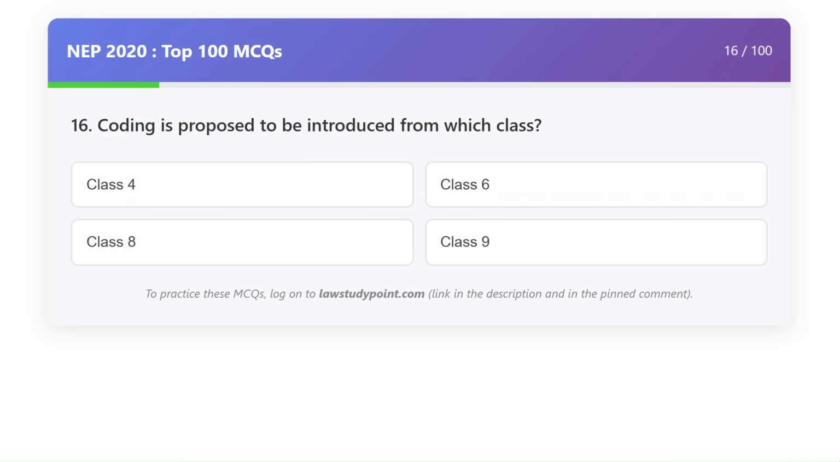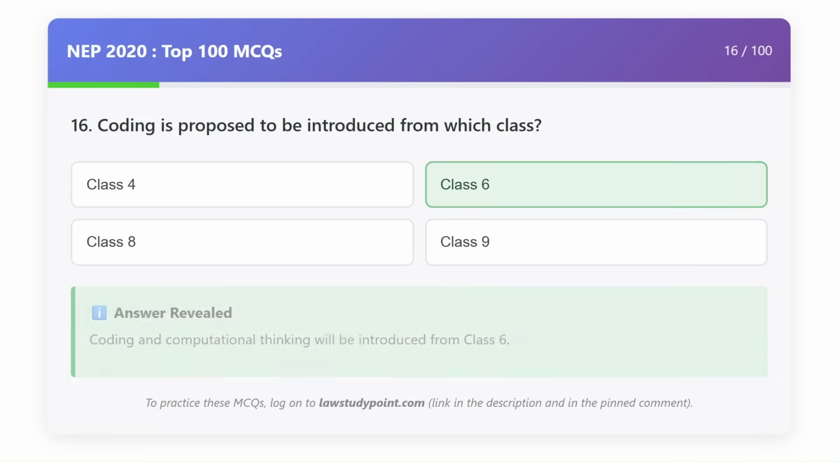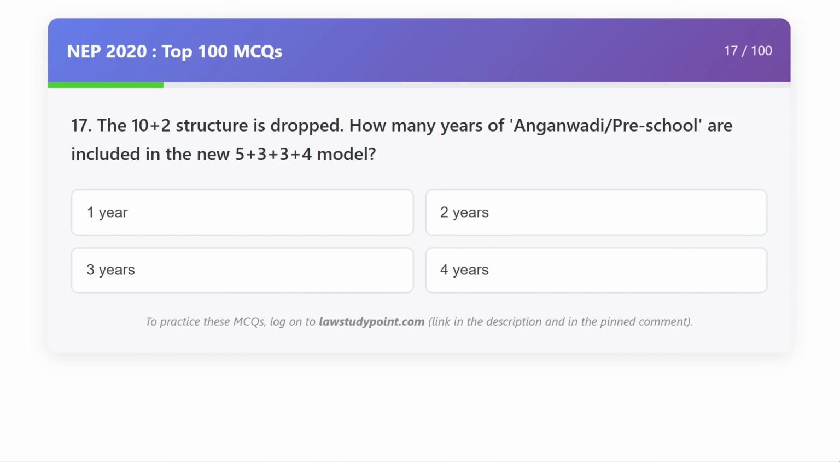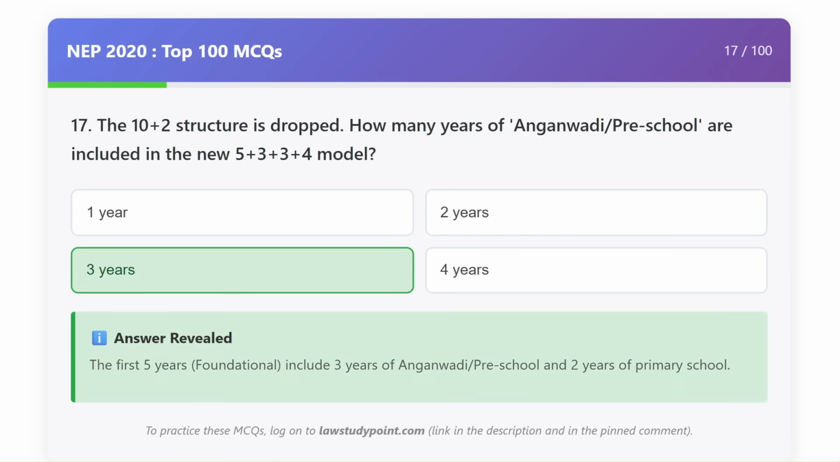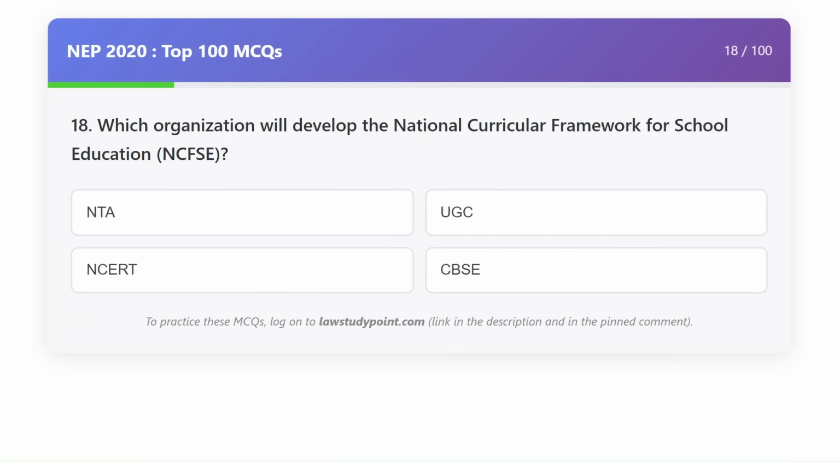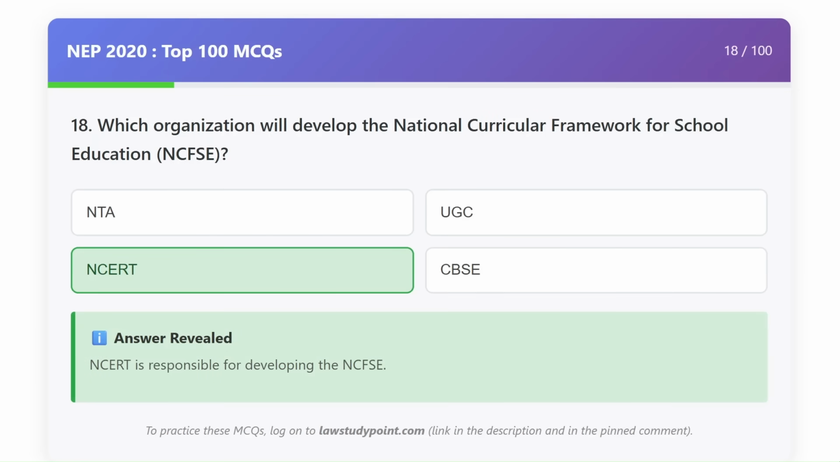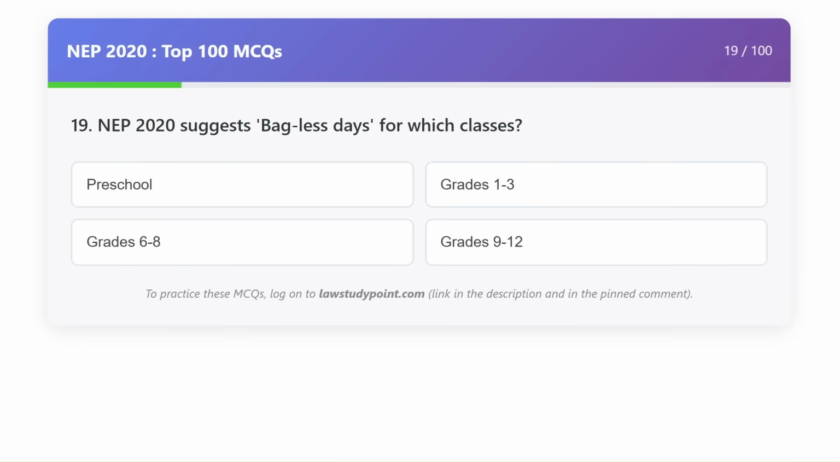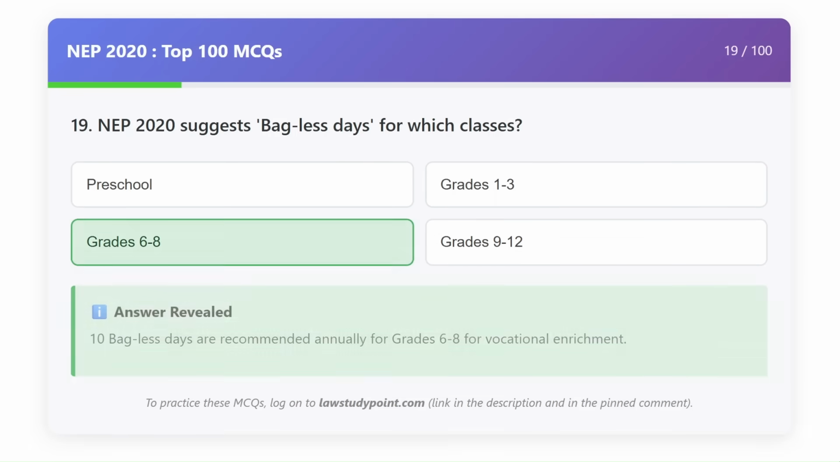Coding is proposed to be introduced from which class? Class 6. The 10+2 structure is dropped. How many years of Anganwadi preschool are included in the new 5+3+3+4 model? 3 years. Which organization will develop the National Curricular Framework for School Education? NCERT. NEP 2020 suggests bagless days for which classes?